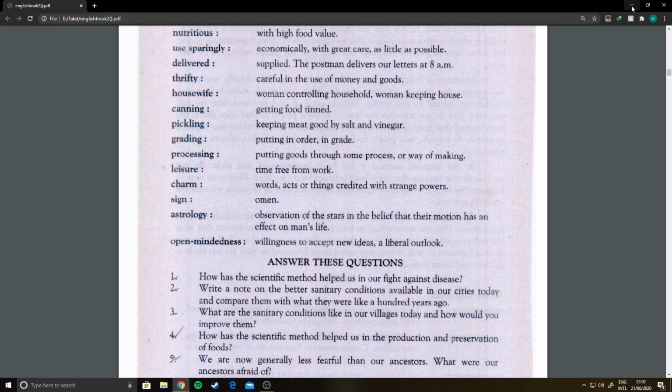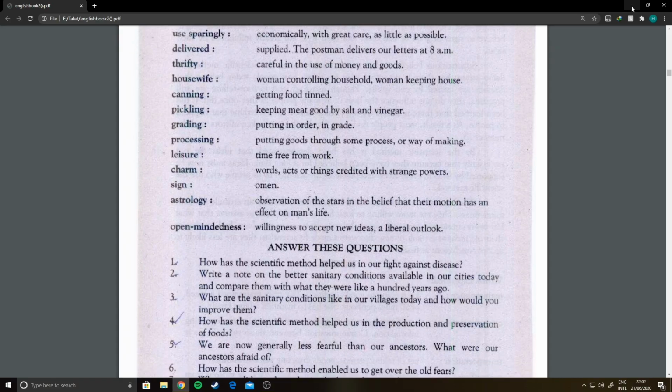I hope that you are absolutely fine and you must have studied the chapter again that we discussed last time, and today we are going to discuss some questions, some important questions that may be asked in your question paper. So let's have a look at these questions.